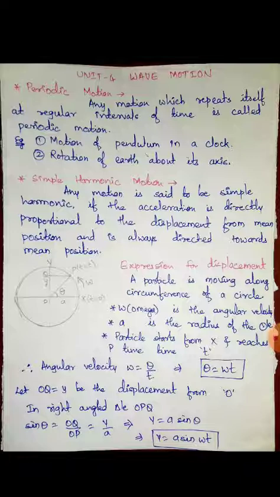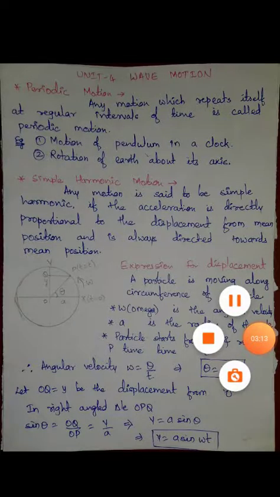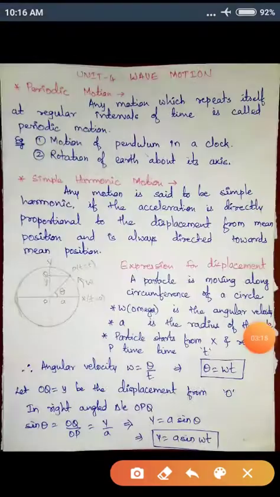Then we have simple harmonic motion. What do you mean by simple harmonic motion? Any motion is said to be simple harmonic motion if the acceleration is directly proportional to the displacement from mean position and is always directed towards mean position. So I'll explain with an example. Let us take the example of a pendulum.